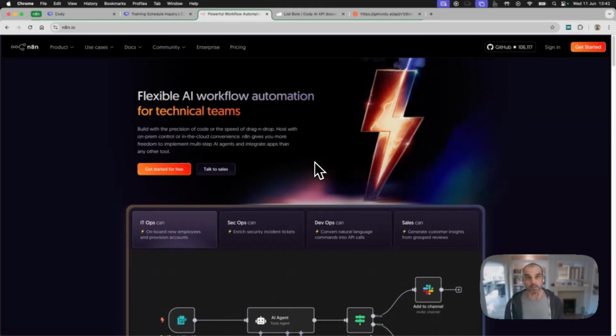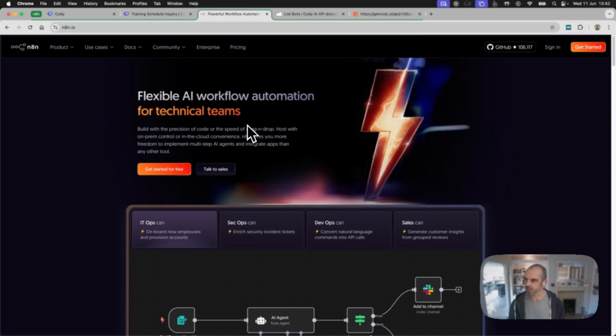So let's start building our automation. And for that, we're going to use n8n. As I said, if you have experience with Zapier or Make, this is a similar sort of thing. This just seems to be like the real hot property on the internet at the moment. And they have some really impressive stuff they can do with AI agents.